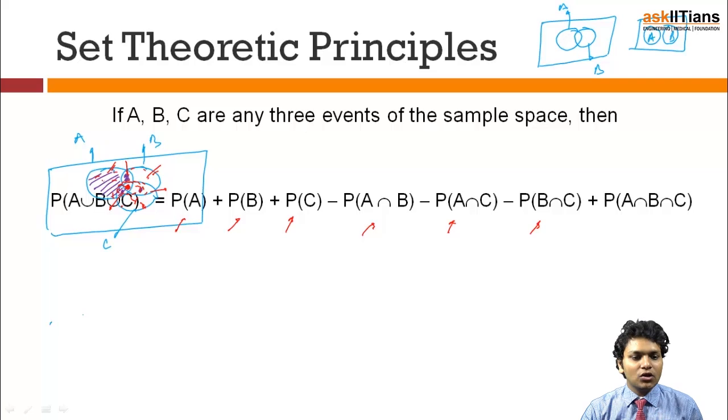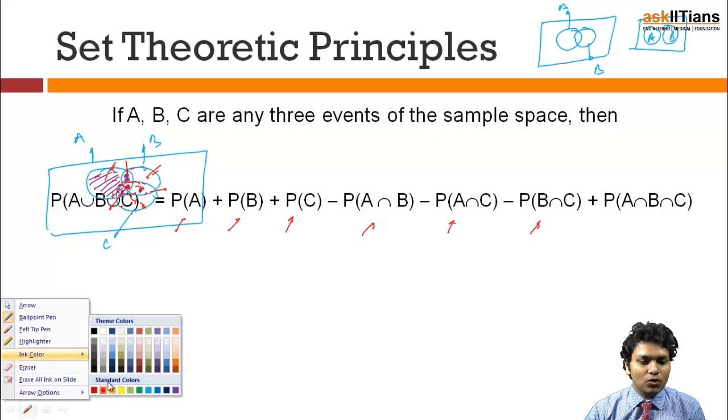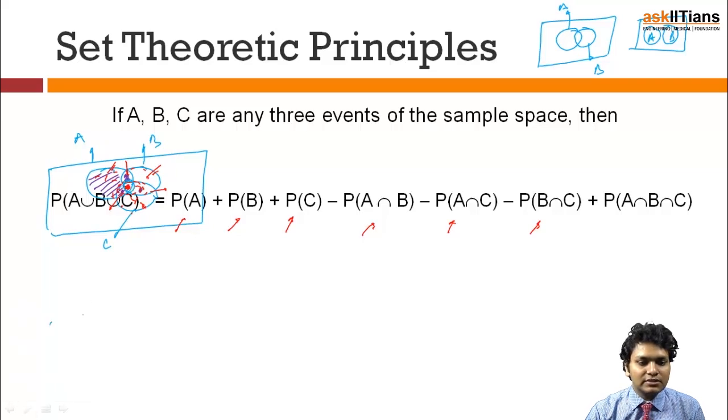Because see, what do we need? We need this part, this part, this part, these three common intersection regions, and the other one, which is very important, present in the central part. If I am adding all these, I have added these things twice, once included in A and once included in B. So I need to subtract it once.